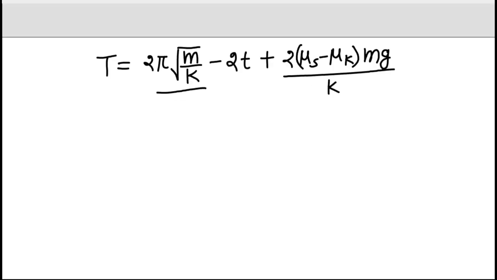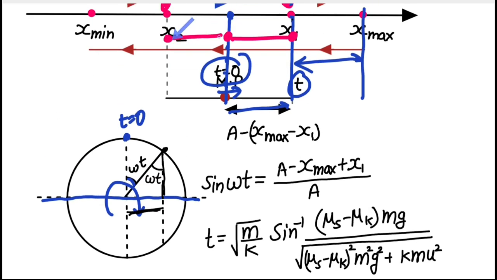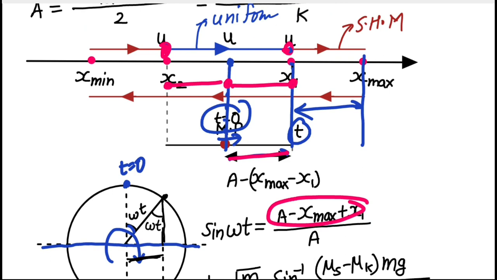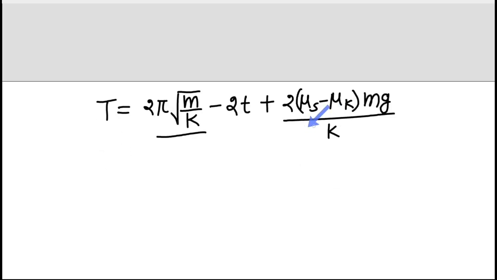So minus 2t plus the time taken by the uniform motion, right? And during this uniform motion, the displacement is x1 minus x2, or this value multiplied by 2, right? So this value multiplied by 2 divided by uniform velocity u, right? So divided by uniform velocity. Okay, I have made a mistake here.